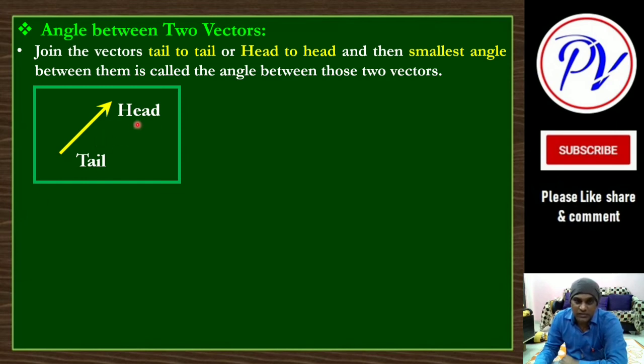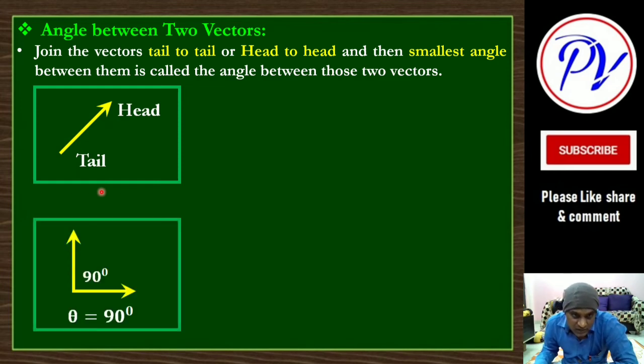Okay, so you can join this part of the two vectors, or this part of the two vectors, to find the angles. Suppose here the tail is joined, so no problem, you can now measure the angles. The angle between these two is mentioned as 90 degree, and the remaining angle is 270 degree.